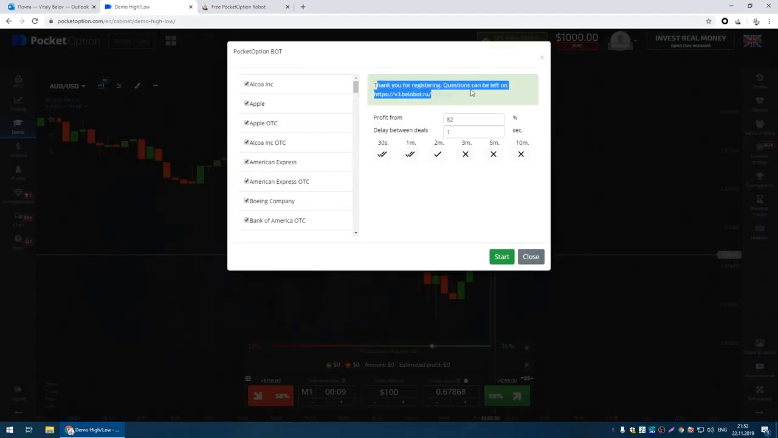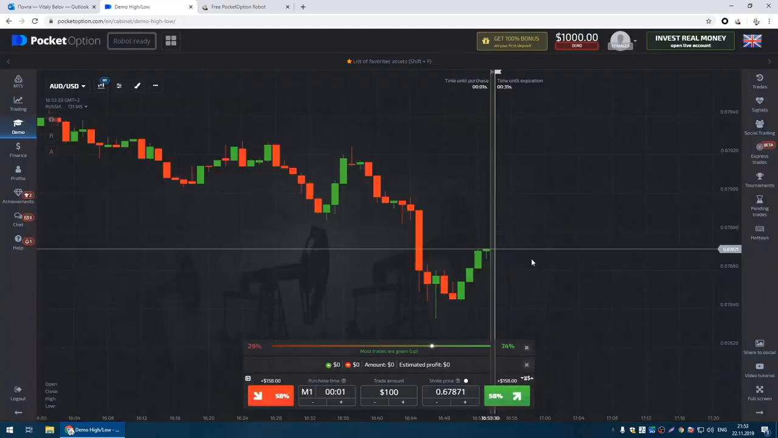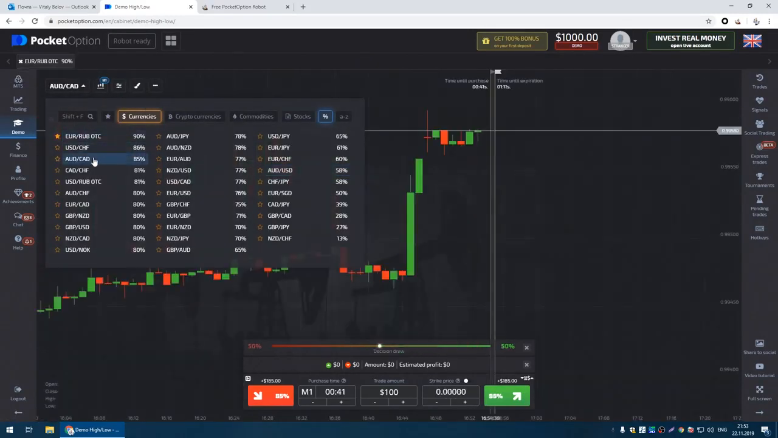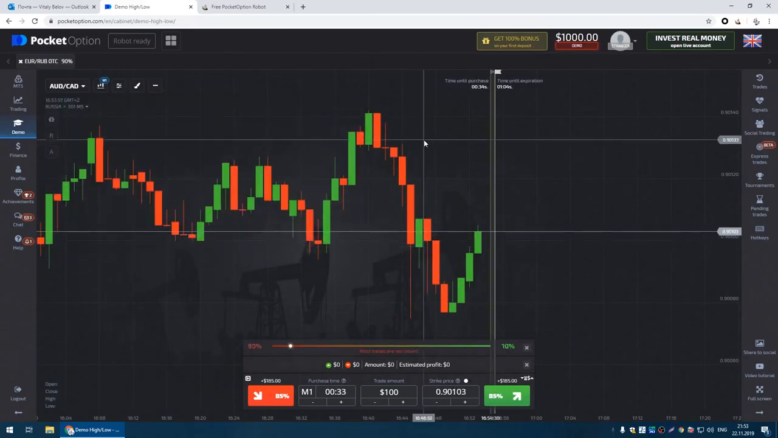Let's run the robot on a demo account. We will leave the minimum percentage and the minimum time between transactions by default. Let the robot analyze all the pairs. We also leave the signal strength for closing a deal by default. Now our task is simply to check that the robot is working.